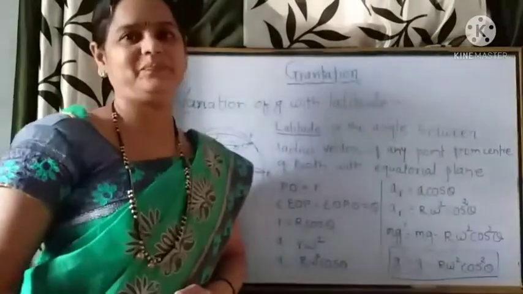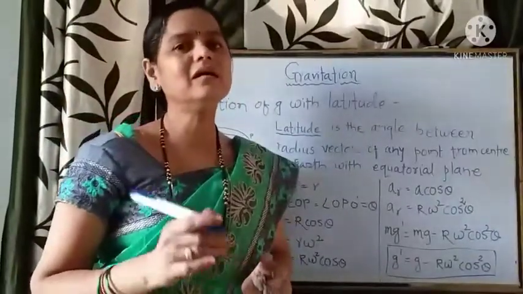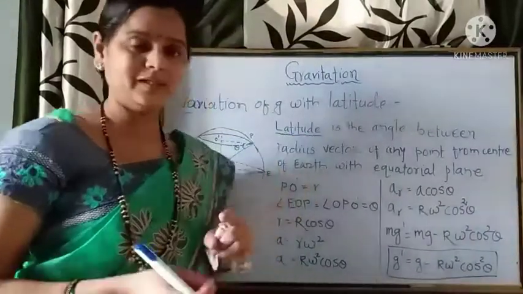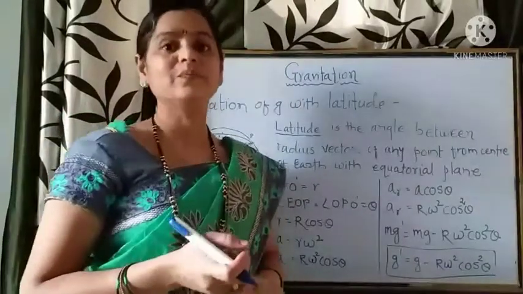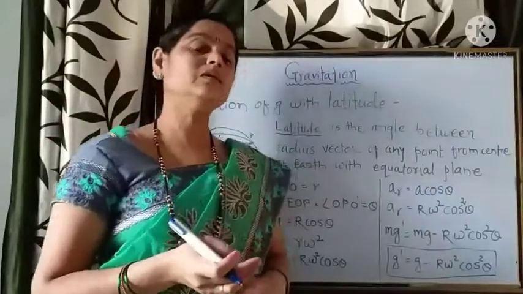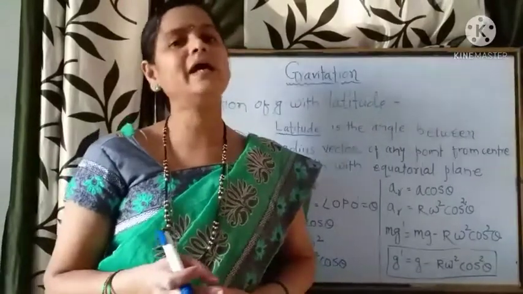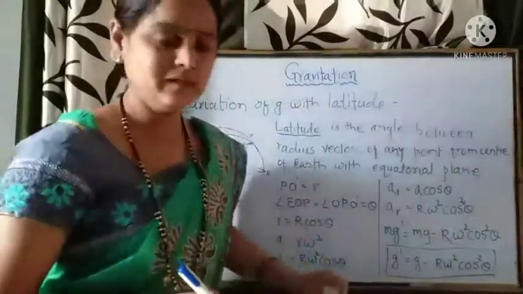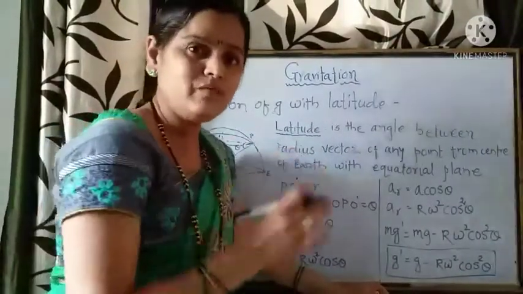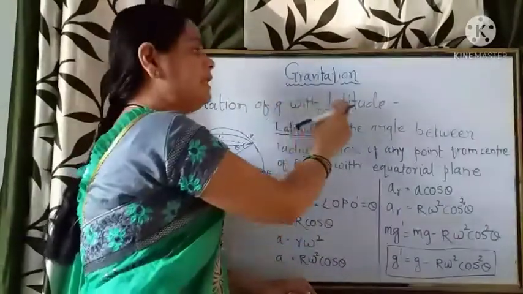Acceleration due to gravity. We are discussing the acceleration due to gravity and the variation of acceleration due to gravity with latitude, altitude and depth, out of which we have studied the variation with depth and with altitude. The formulas for these two we have also derived in the previous video. Now today we are discussing the variation of g with latitude.